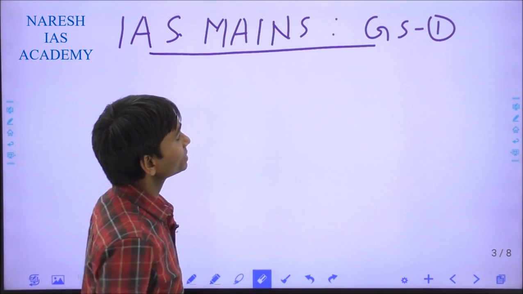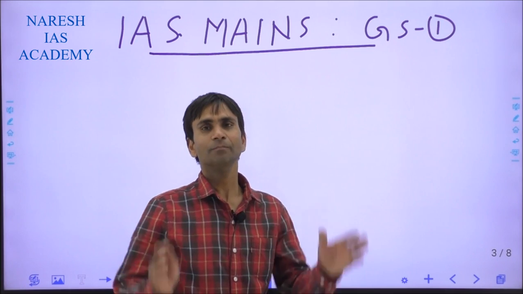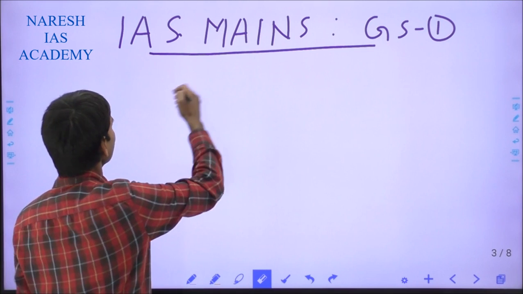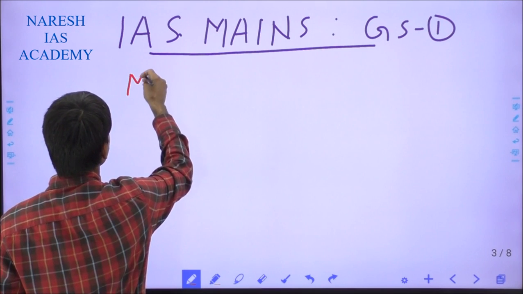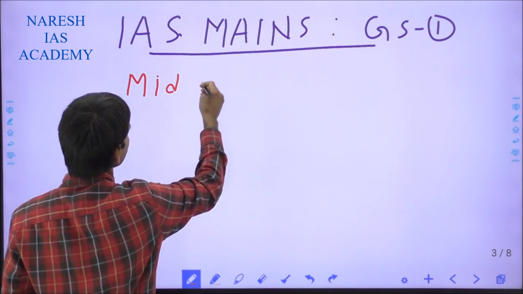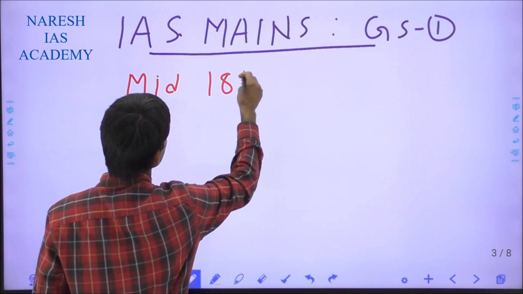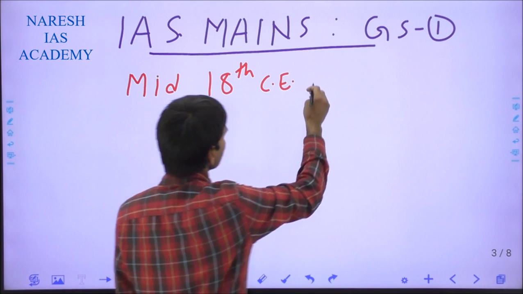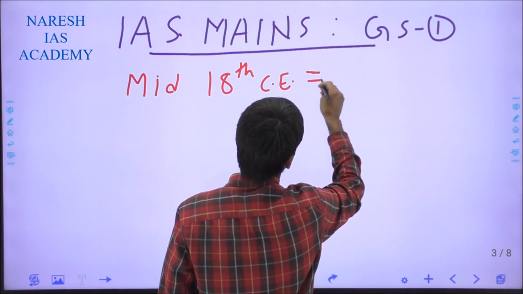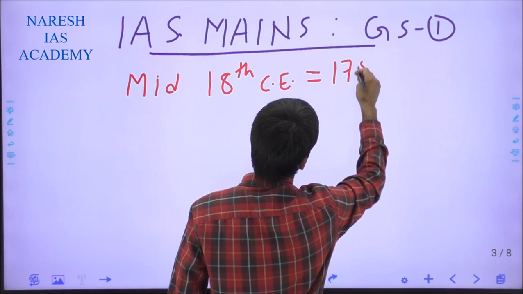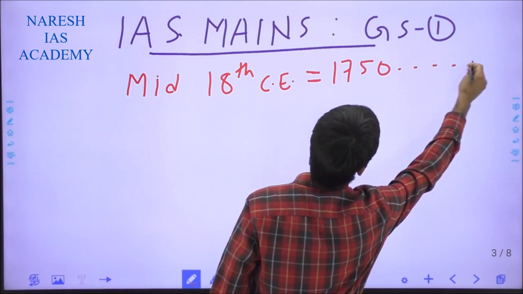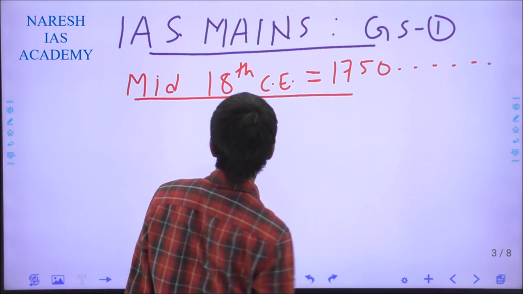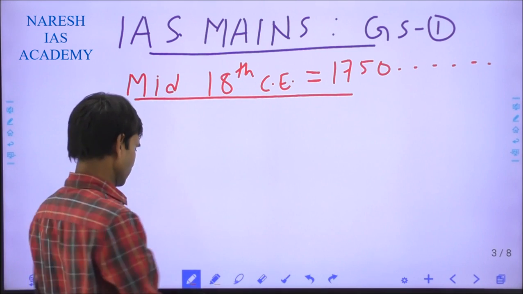And according to the syllabus, this is the third topic: important events from the mid of 18th century. First, we have to trace the important events since the mid of 18th century. And what do you mean by the mid of 18th century? The history after 1750 and onwards. And how can we draw the important events from that time?